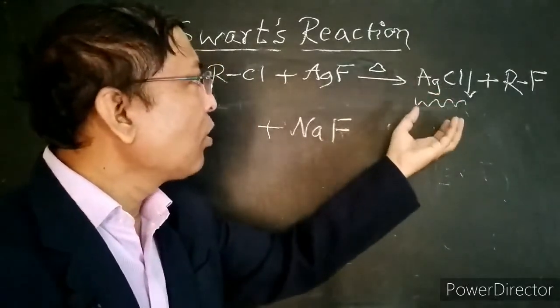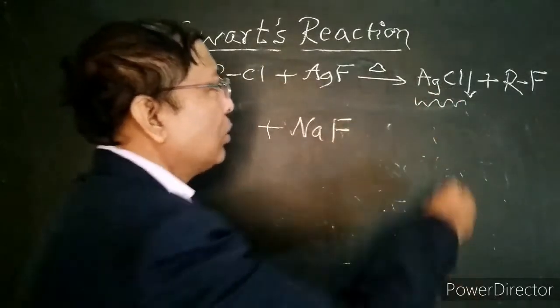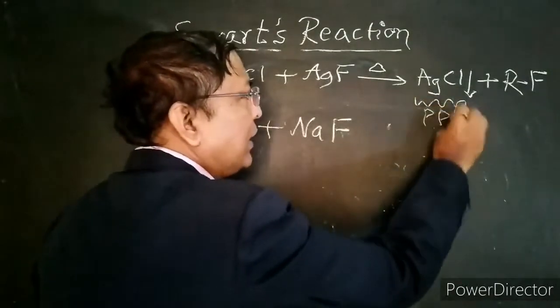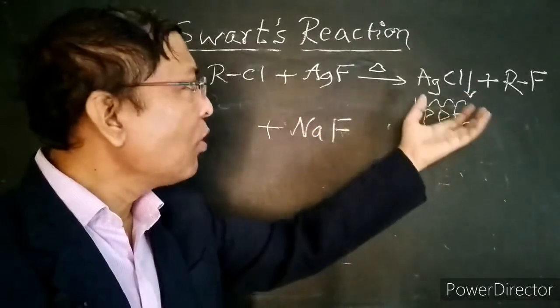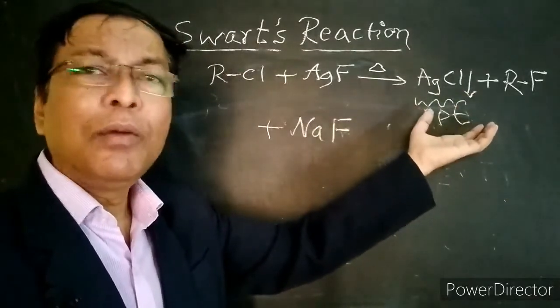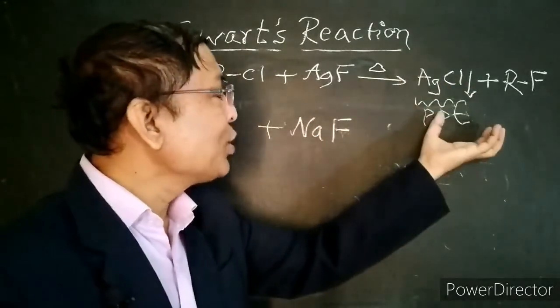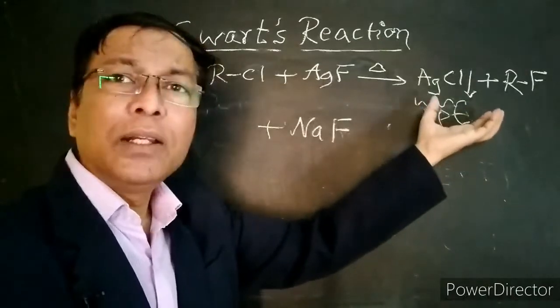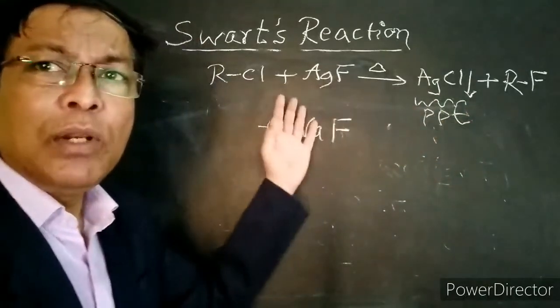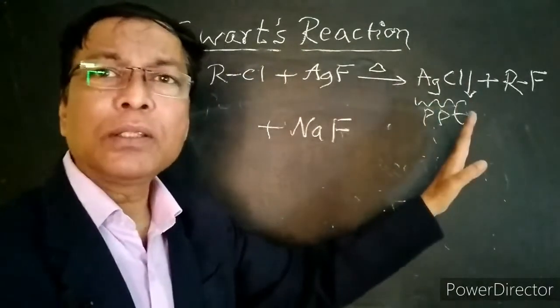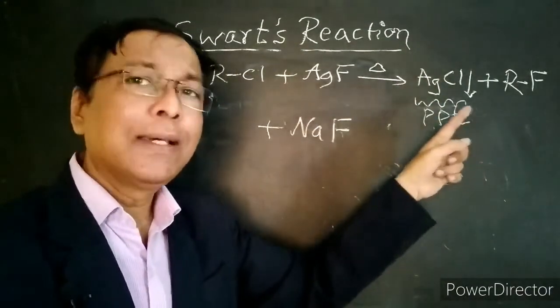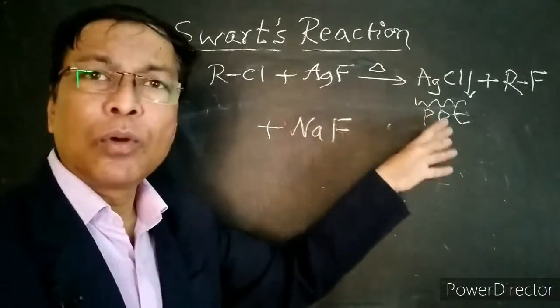As they form insoluble metal chlorides or metal bromides, they can be taken out by the filtration method from the reaction system when the concentration of the product side decreases. The equilibrium shifts towards the right side, which favors the forward reaction, resulting in more and more products.